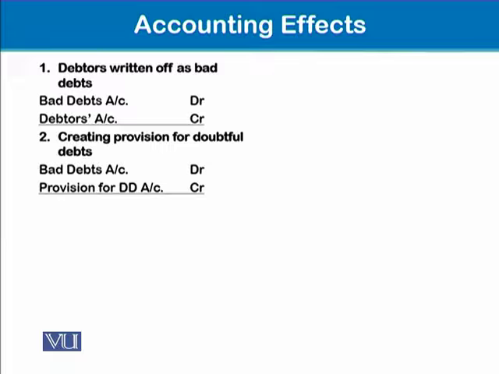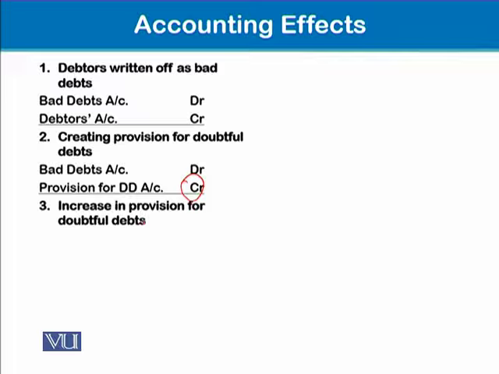This provision for doubtful debt account is in fact an account which is contra to accounts receivables. When we say contra to accounts receivables, it means that this is in fact an account in the nature of credit. Well, so this is a credit nature account. Therefore, we have to credit this. This is contra to asset, obviously.